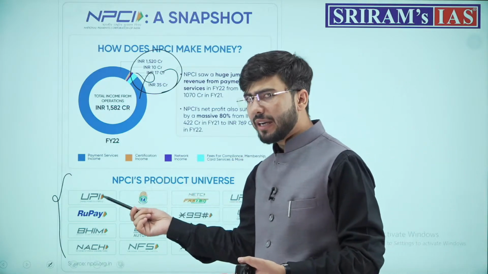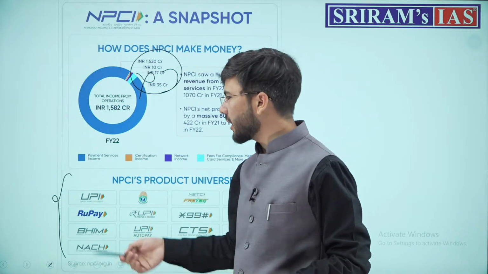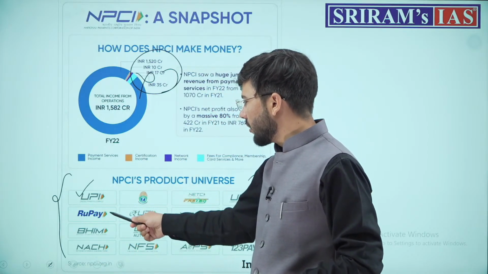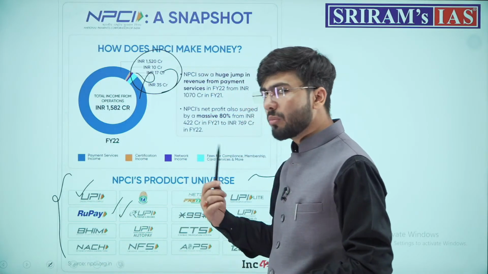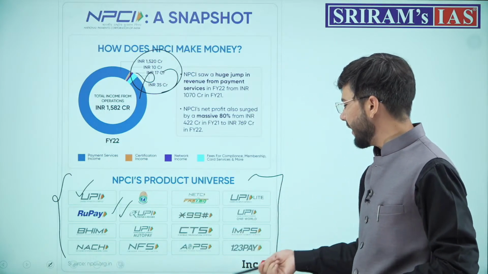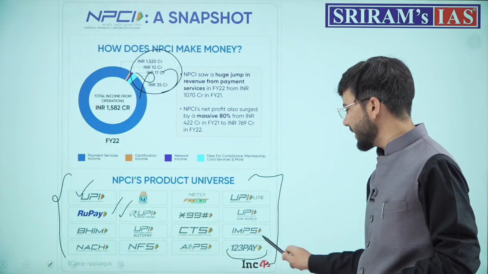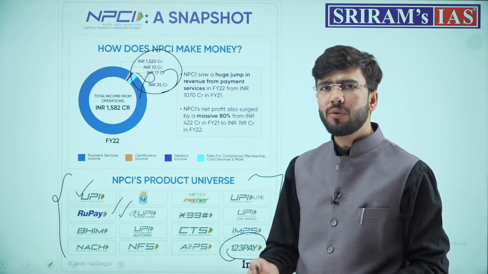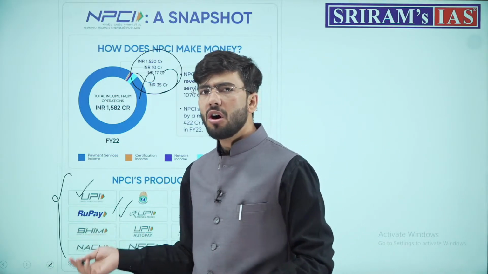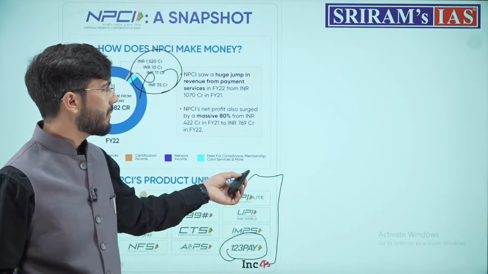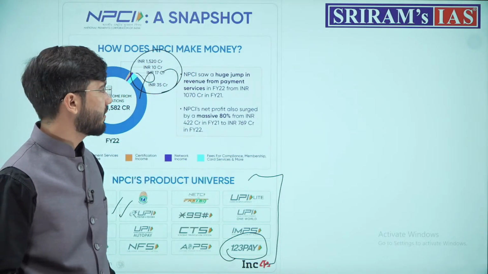It issued or helped in developing the infrastructure of UPI, RuPay debit card, e-Rupee, UPI and other NFS, and *123# Pay, which basically works on simple mobile phones or GSM based mobile phones. All of this payment infrastructure is basically dealt with by the NPCI itself. Done?